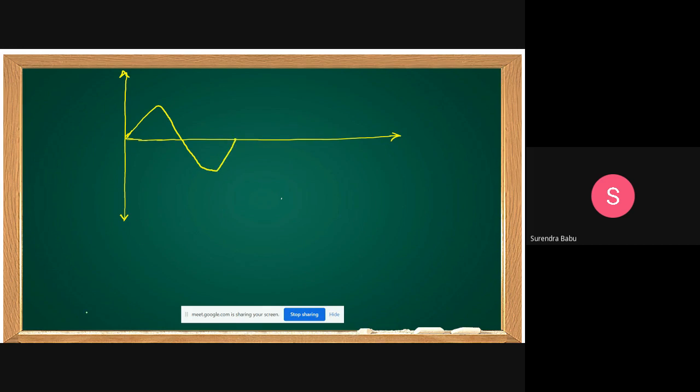This is i(t), students. This is what I took.